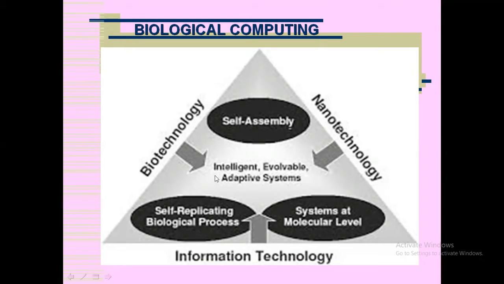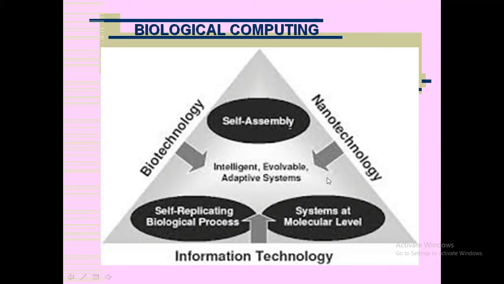So when you are joining these two areas, biotechnology and nanotechnology, with information technology, you will get a self-replicating biological process. That is, the biological process comes from biotechnology and it will be self-replicated as a process using computer science, that is information technology.